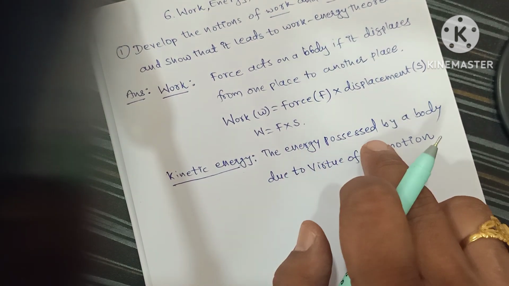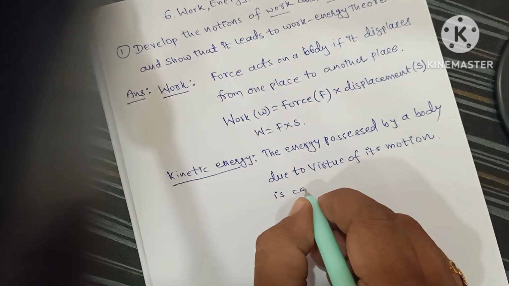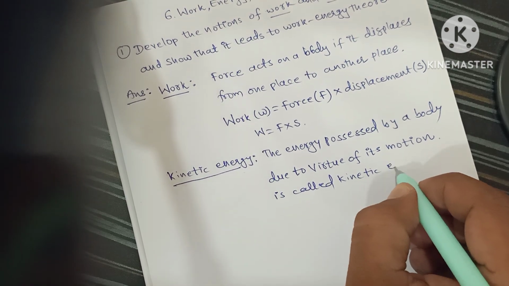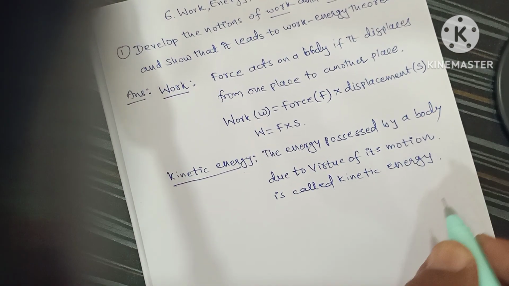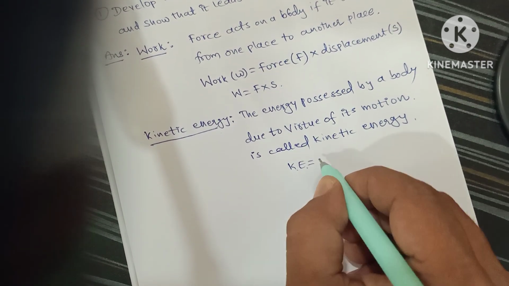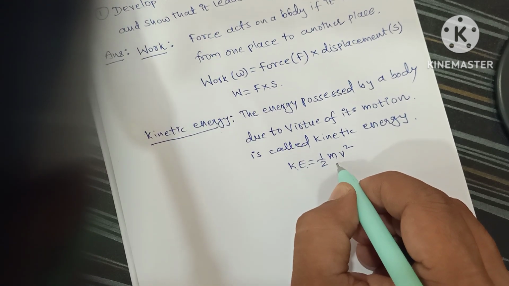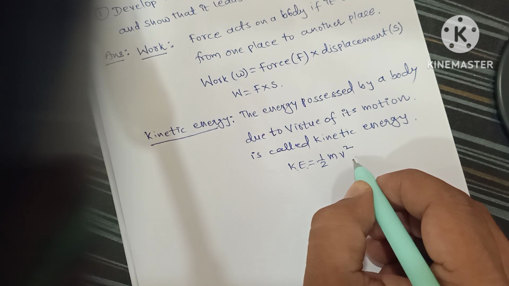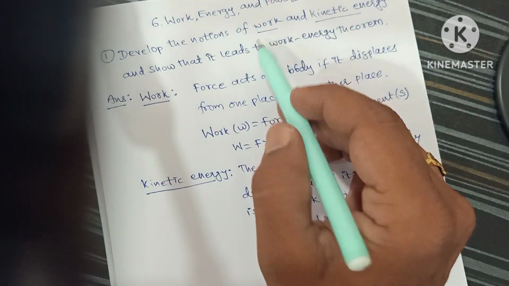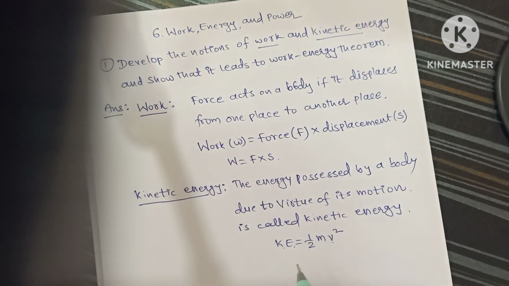So the energy possessed by a body due to virtue of its motion is called kinetic energy. Okay, where it will have an expression like kinetic energy KE is equal to 1 by 2 m v square, where m is the mass of the body and v is the velocity of the body. Okay, so in the question it is given work, we have discussed work, and kinetic energy is given. So kinetic energy we have discussed.